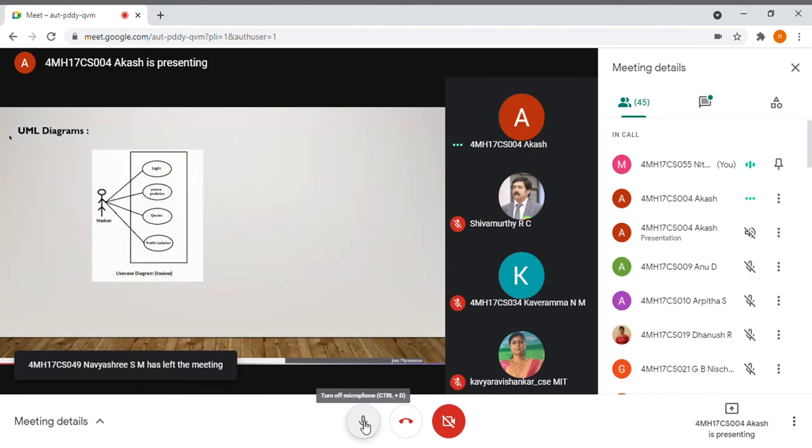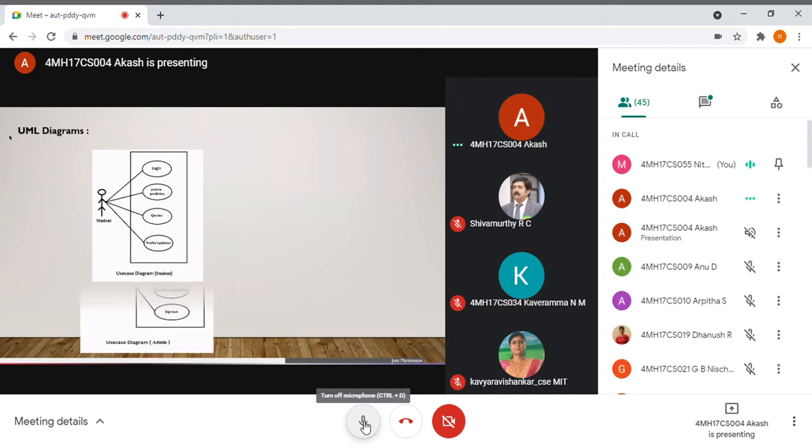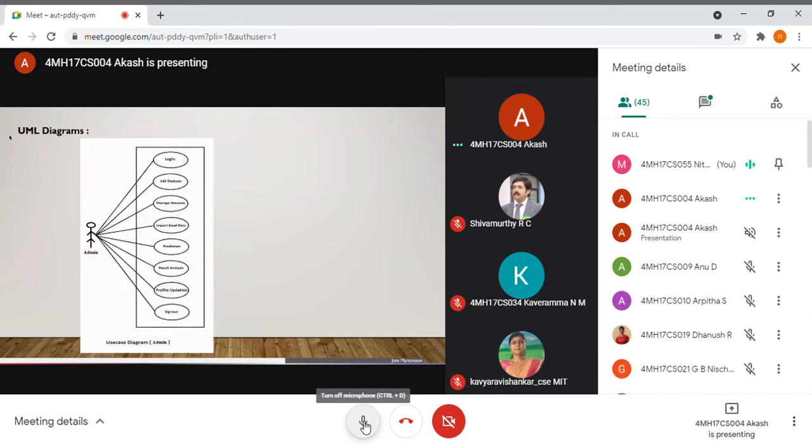So next is the use case diagram, which basically shows the relation between users and modules. So the following privileges are given for the student. And next is the use case diagram for admin. So these are the functionalities of admin.